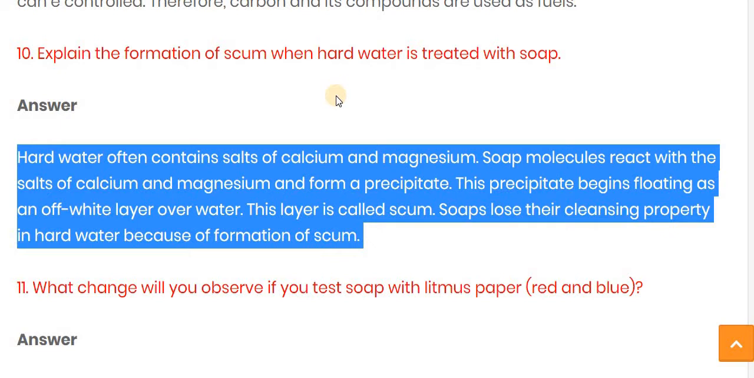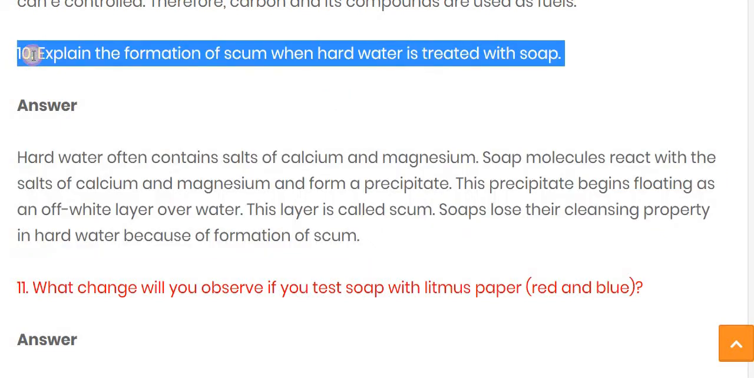The precipitate formed after the reaction between the soap molecules and the calcium and magnesium keeps floating on the water and generates a white layer over the water. This layer is known as scum, and the soap loses its cleansing property due to this formation of the white layer. So the soap does not give its proper activity in hard water, because it loses its cleansing property due to the formation of scum.